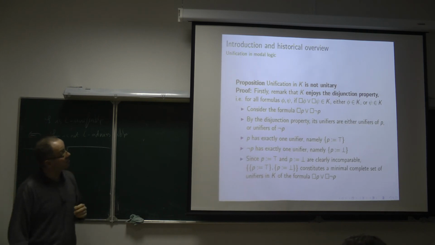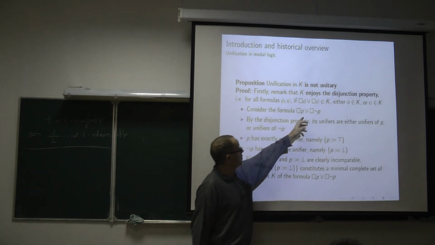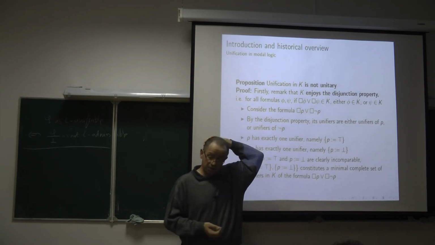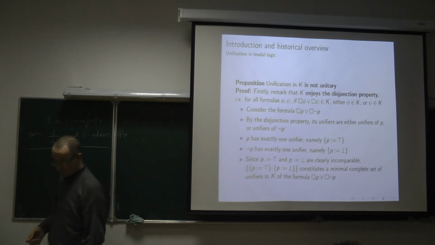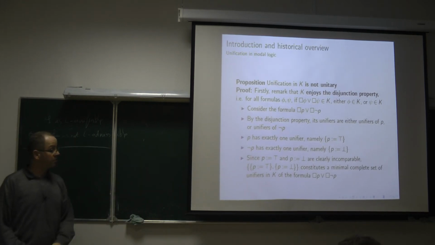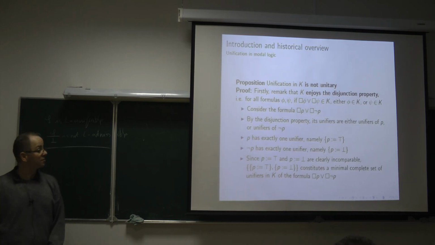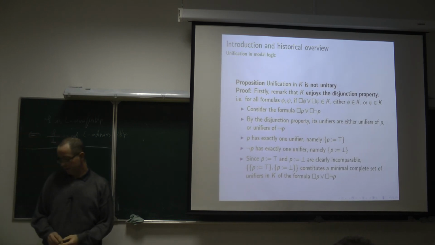So it shows that this formula is not unitary, and therefore the unification problem in K cannot be unitary. There exist formulae which possess a minimal complete set of unifiers, but this minimal complete set is not a singleton. Okay.